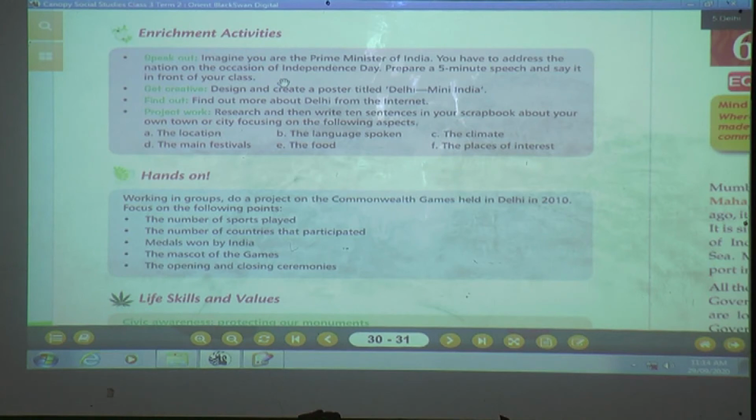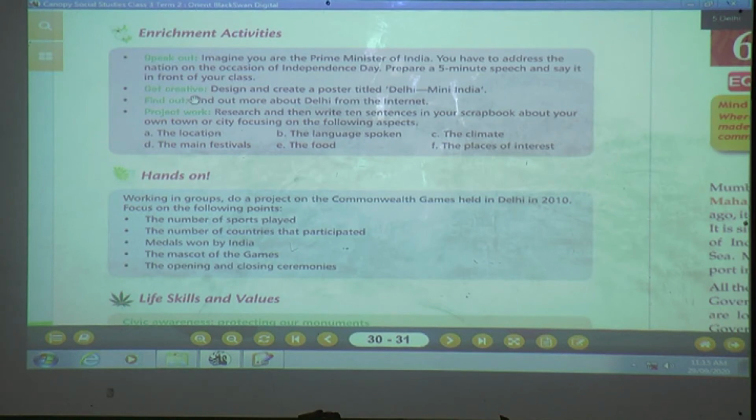On the occasion of Independence Day, and you are going to prepare a 5-minute speech. Yes, and you are going to say it in front of your family. It is meant to be in front of your class, but because we are not coming to school, you have to say it in front of your family. You have to prepare a speech of about 5 minutes. Okay.